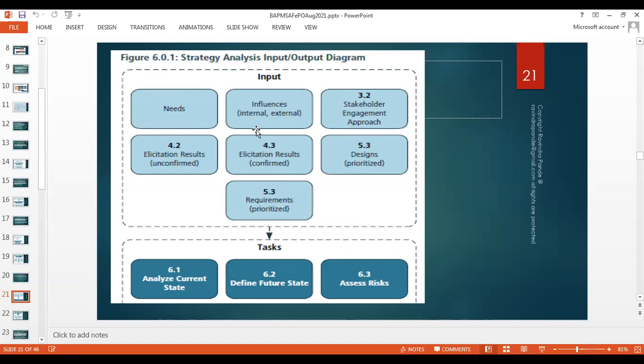The tasks we do in strategic analysis are analyze current state, define future state, and assess the risk. Here the risks are basically assumptions. Whenever you assume, there's a risk, right? If I assume I'll get my salary today, then I'm building a risk there. If my salary doesn't come today, I might default on my payments due today. So we need to understand the assumptions.